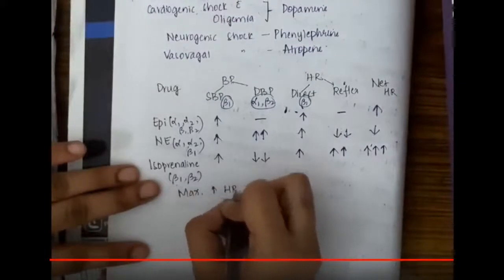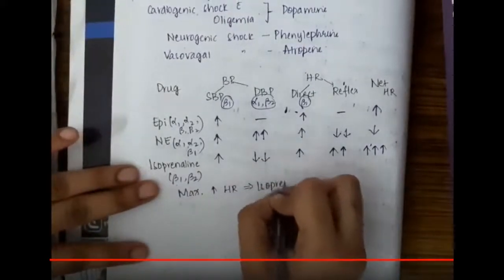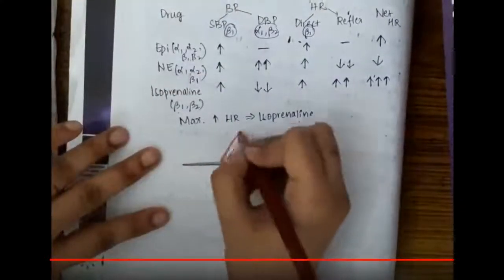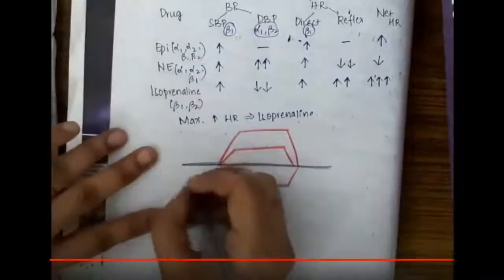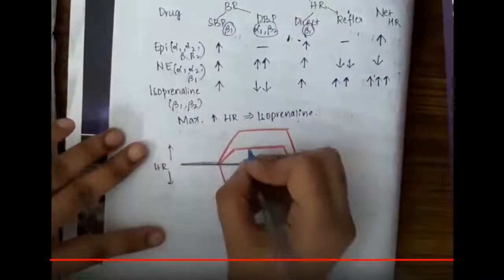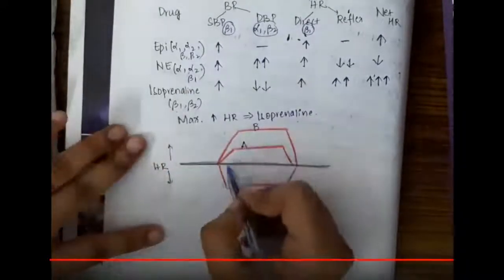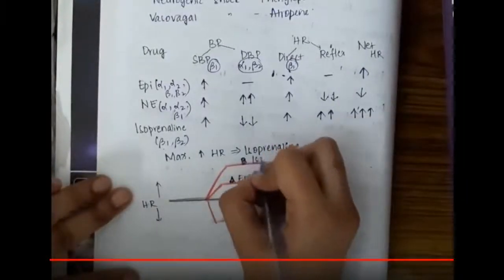So this is the table. If you see, the maximum increase in heart rate is seen with isoprenaline. If you draw a graph for heart rate, there is an increase with epinephrine. The first increase in heart rate, a slight increase, is epinephrine. The maximum increase in heart rate is isoprenaline, whereas a decrease in heart rate is seen with norepinephrine or noradrenaline. So this is the important table